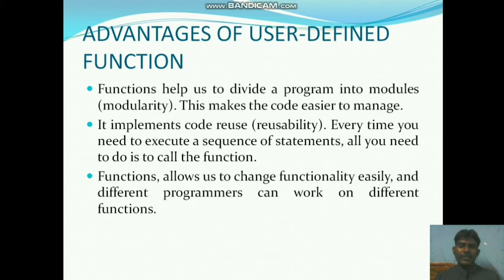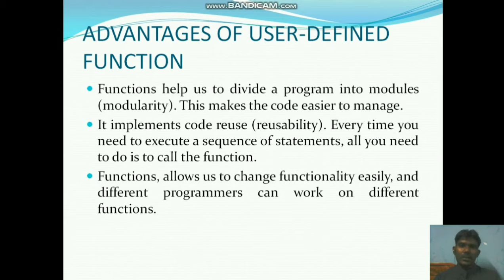Third point, functions allow us to change functionality easily, and different programmers can work on different functions. If one programmer has already written some code, another programmer can also use the same function.